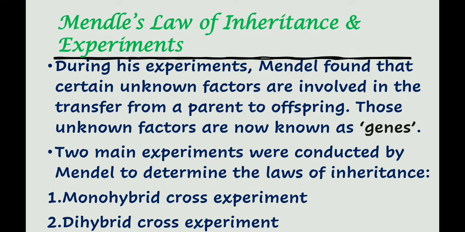Mendel's law of inheritance and experiments. During his experiments, Mendel found that certain unknown factors are involved in the transfer from a parent to offspring. Those unknown factors are known as genes. Two main experiments were conducted by Mendel to determine the law of inheritance. First, monohybrid cross experiment, second, dihybrid cross experiment.